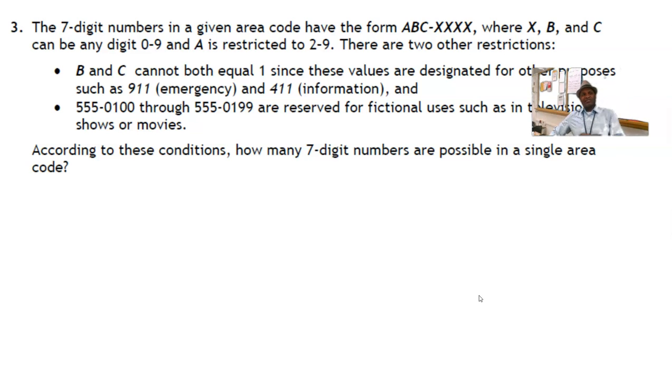Now, let's look at the 7-digit numbers. The 7-digit number in the area code has the form ABC XXXX, where X, B, and C can be any digit 0 through 9, and A is restricted to 2 through 9. There are 2 other restrictions. B and C cannot both equal 1, since these values are designated for other purposes such as 911, emergency, and 411.